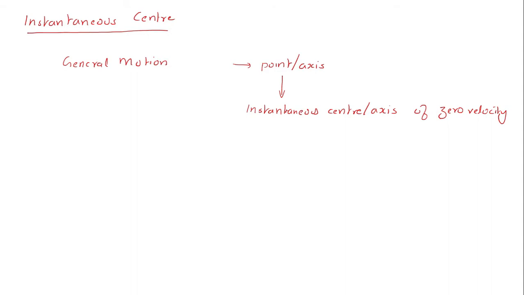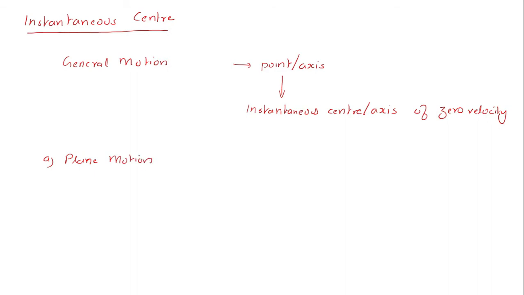You must have already studied a basic idea of what an instantaneous center is in your 11th or 12th class. In order to explain the concept of the instantaneous center, I will first consider a plane motion, to get the idea much more easily.